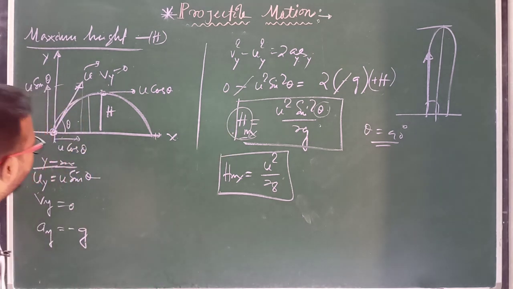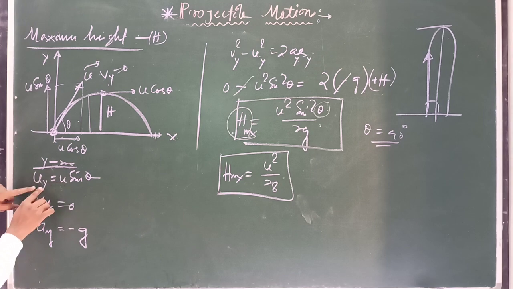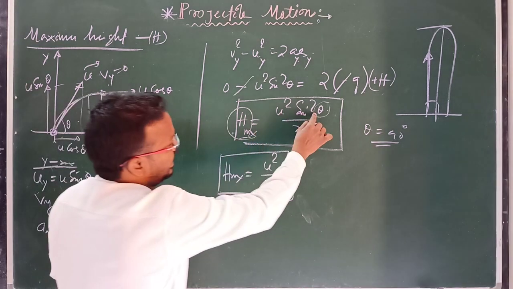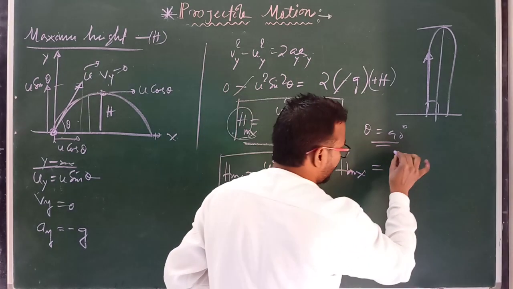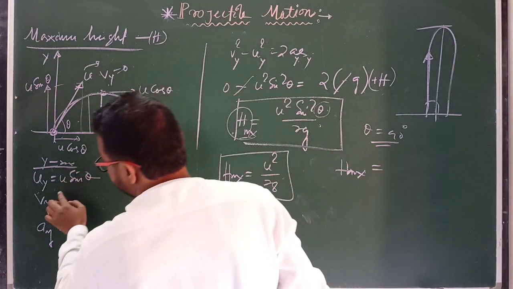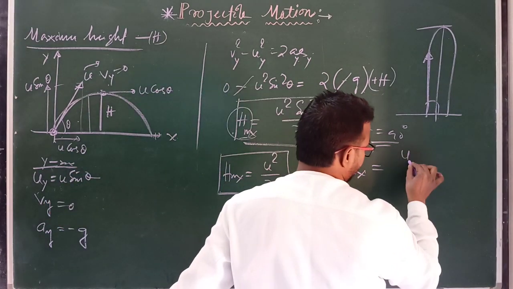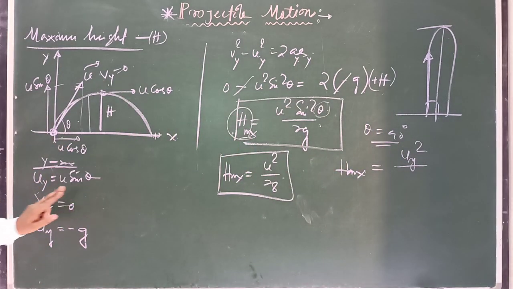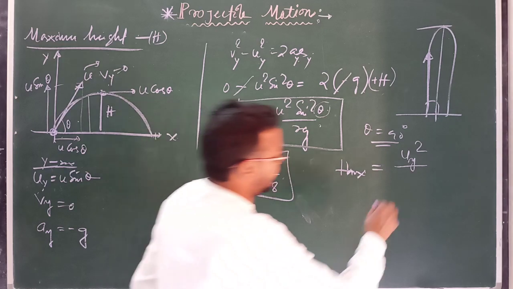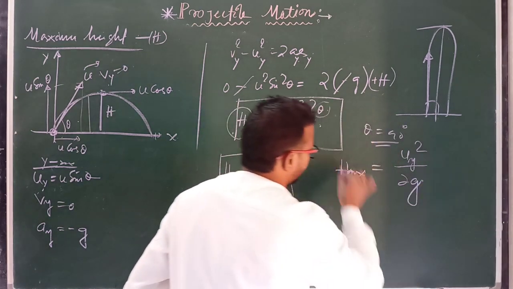You can remember this relation because uy equals u sin theta. You can remember h max equal to u square sin square theta, that is uy square, divided by 2g.